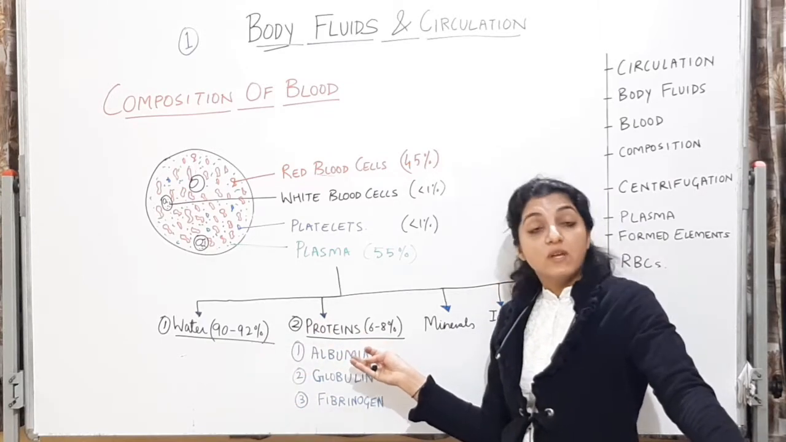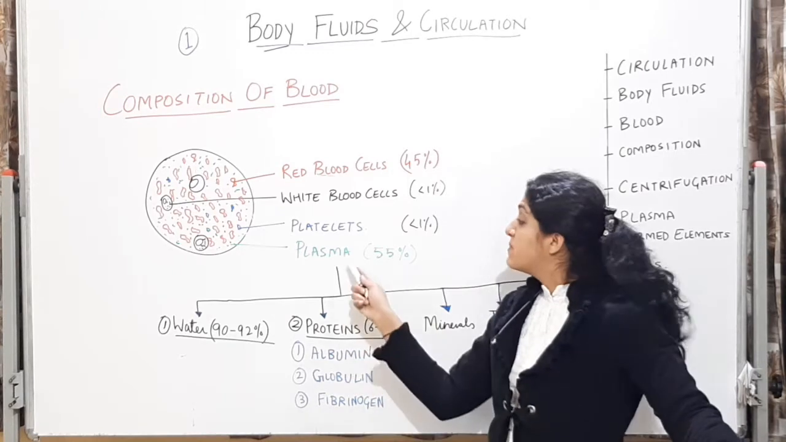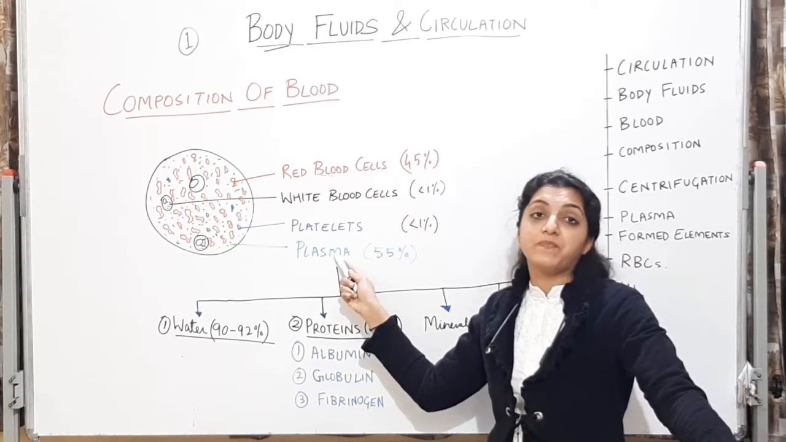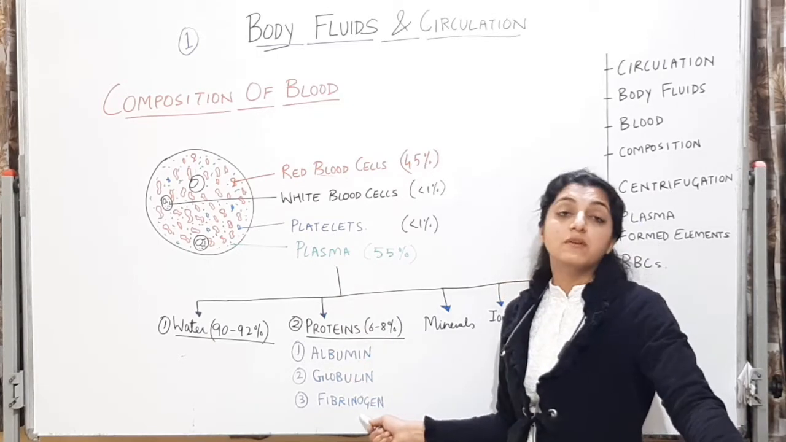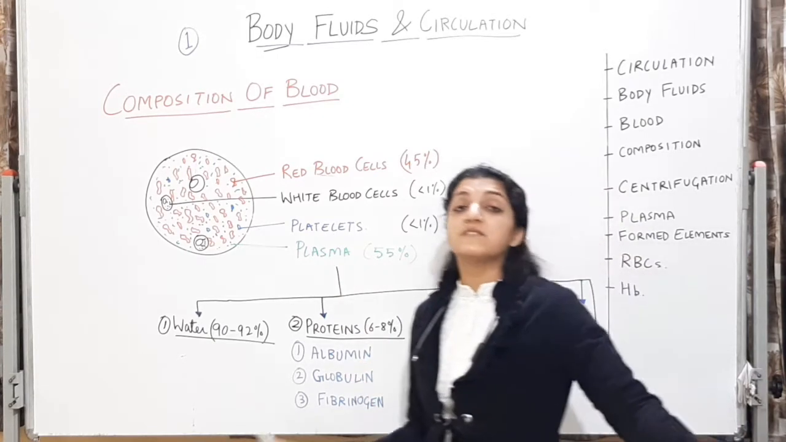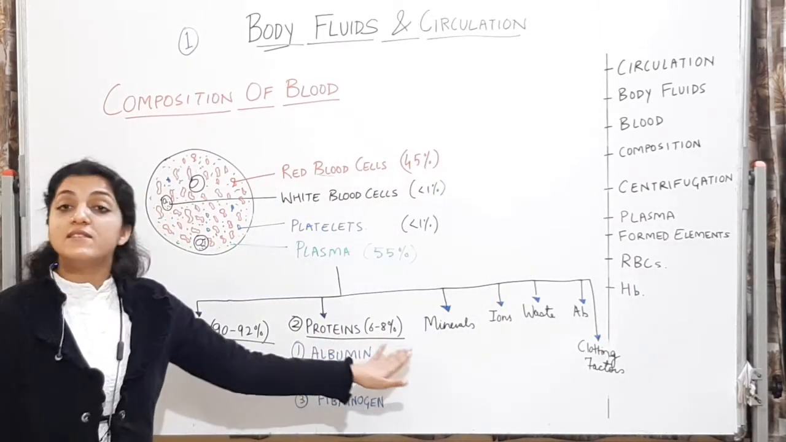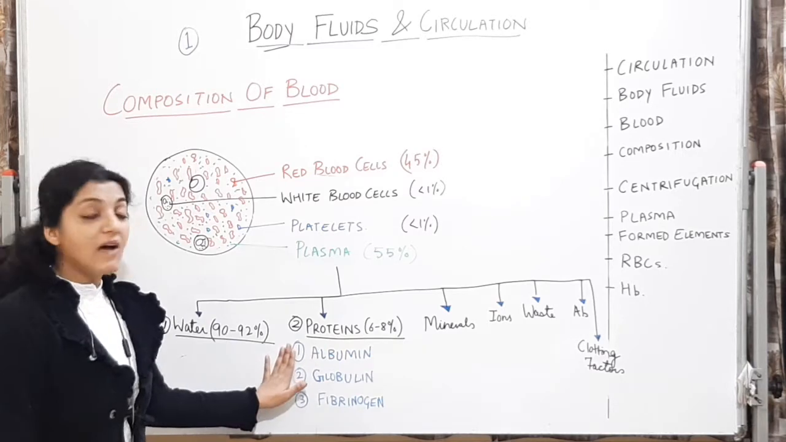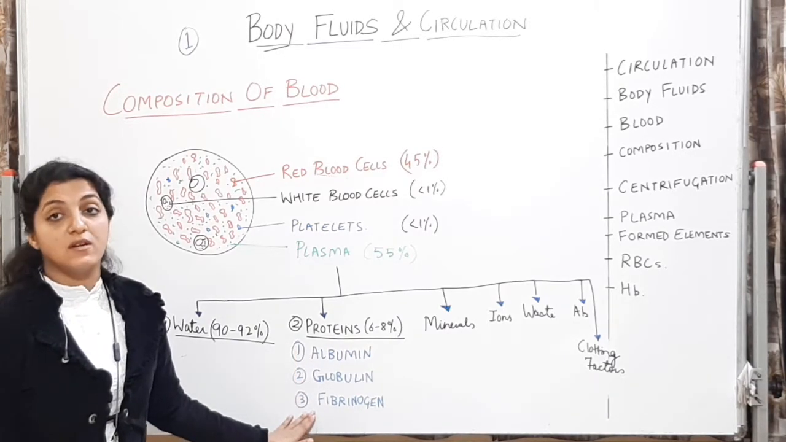Then you have the proteins, which are called plasma proteins. They are called plasma proteins because they are present in the plasma. These proteins are albumin, globulin, and fibrinogen. हम इनके functions देखेंगे. You just read the chart. Okay, proteins which are 6 to 8% will have albumin first, second globulin, third fibrinogen.